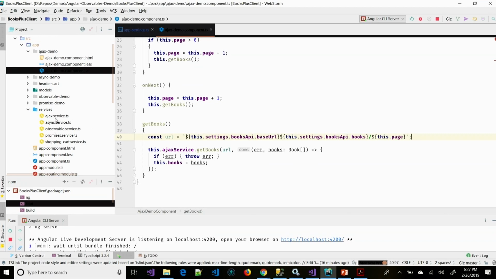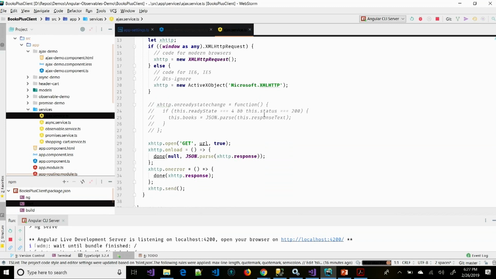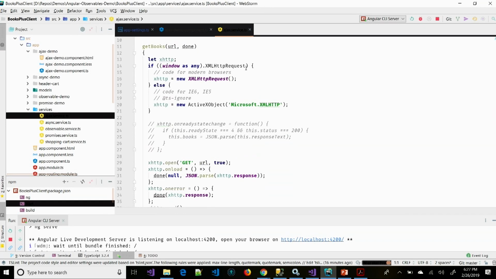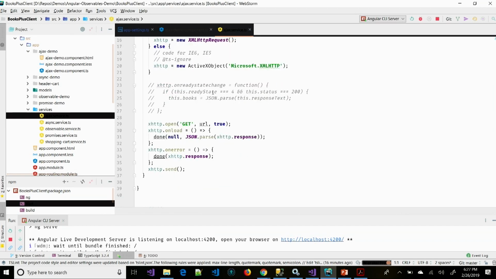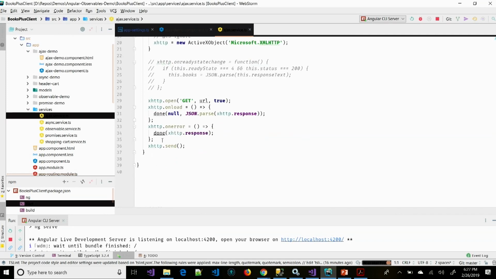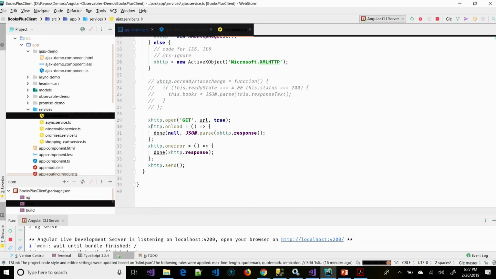So in the Ajax service, we had to define our XML HTTP request. And if that didn't exist, then we would create an ActiveX object if you're using Internet Explorer. And then after that, we would define what we're using, a get, post, what verb we're using, and the URL. And then finally, we would do the HTTP send. As it turns out, with this XML HTTP, it didn't really like updating very, very quickly because it was designed to work with jQuery, right? We would use jQuery. We would get the request.